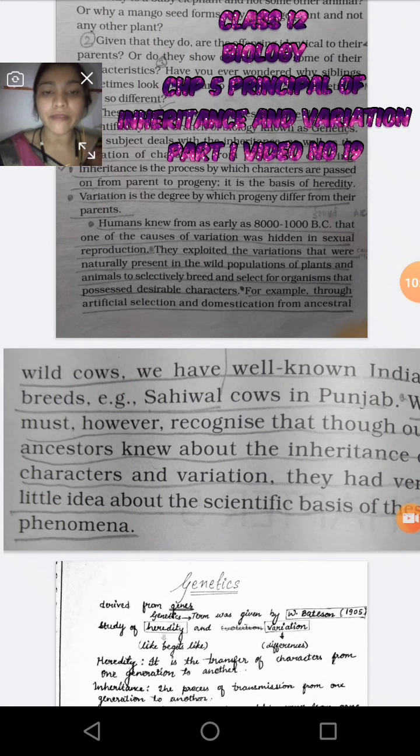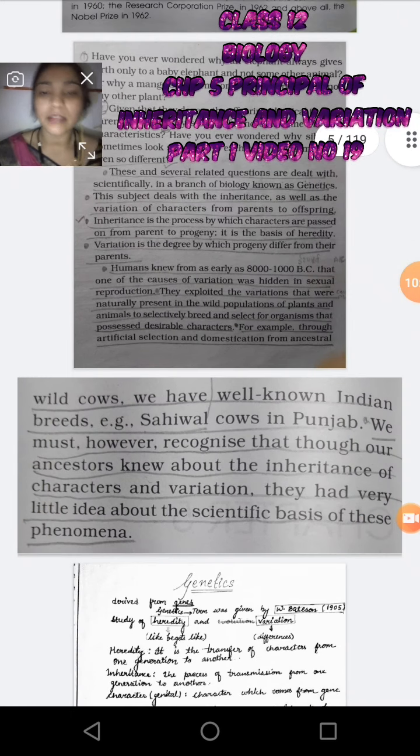So we have the well-known Indian breed Sahiwal, found in Punjab. We must recognize that though our ancestors knew about the inheritance of characters and variation, they had very little idea about the scientific basis of this phenomenon.